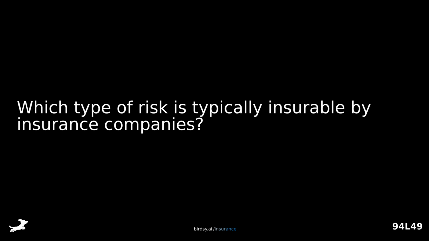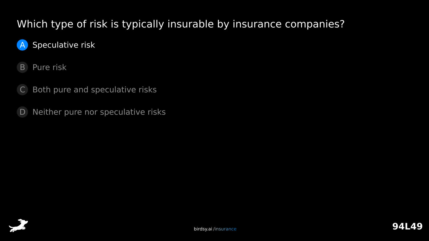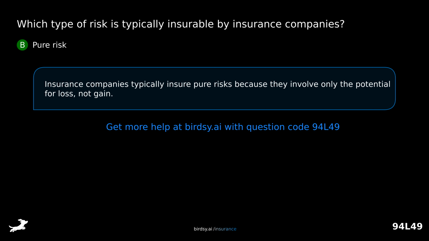Which type of risk is typically insurable by insurance companies? Is it A, speculative risk? B, pure risk? C, both pure and speculative risks? Or D, neither pure nor speculative risks? The answer is B, pure risk. Insurance companies typically insure pure risks because they involve only the potential for loss, not gain.